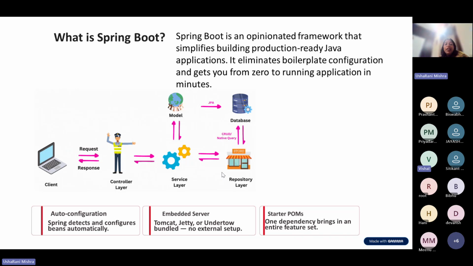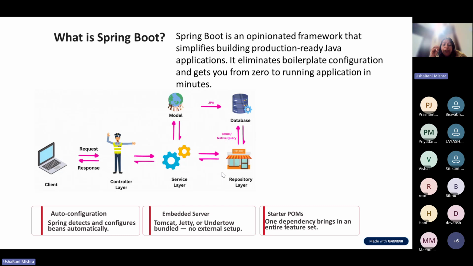Suppose I am going with Spring Boot starter 4.1 version. For 4.1 version, suppose it has a dependency on 2.8 JPA version or 3.2 security version, or some XYZ version, whatever it uses internally. It will automatically do that for us. We just need to write the starter version jar file, that's all. Then all the dependent jar versions will get automatically installed in your project. You don't need to worry about it.